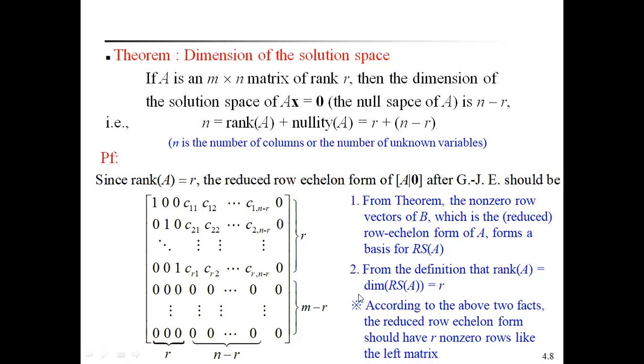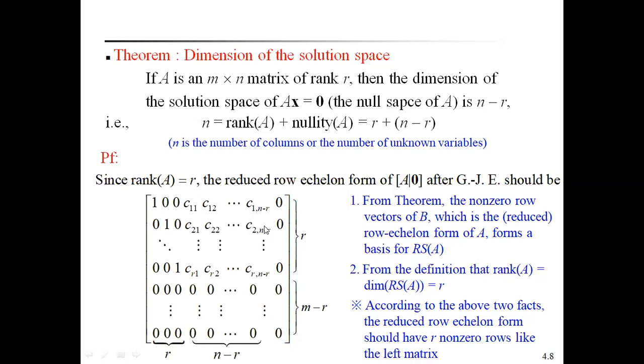From the previous theorem, the non-zero vectors of B, which is the reduced echelon form of A, form a basis for the row space of A. Already in the previous theorem we discussed that the non-zero row vectors of the reduced echelon form are a basis for the row space of A. By the definition, rank of A is the dimension of the row space of A, which is equal to r. In the reduced echelon form matrix, how many non-zero rows are there? r rows.